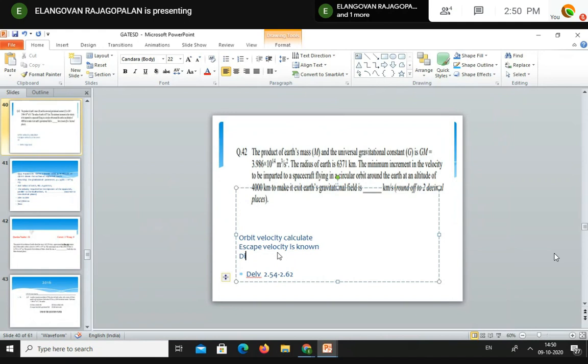The difference between the two is the increment, the additional velocity you will give.